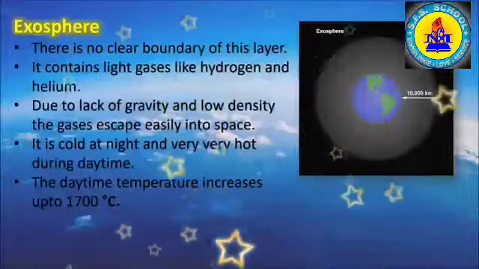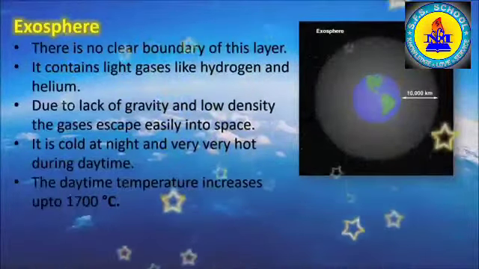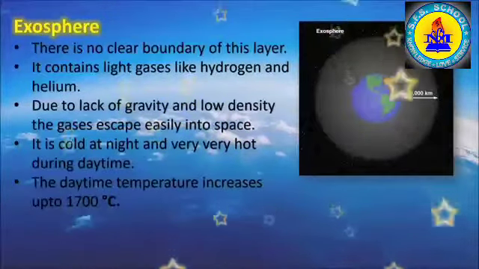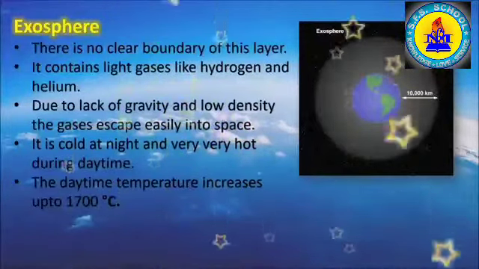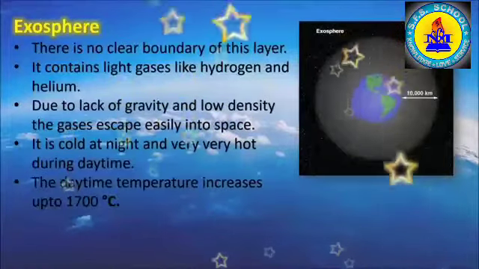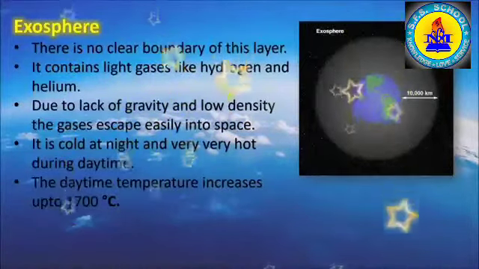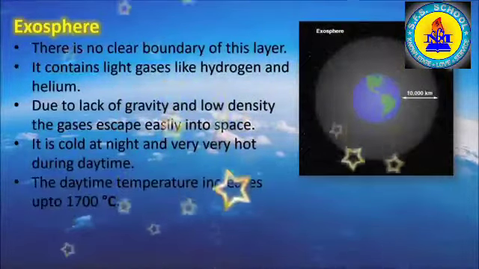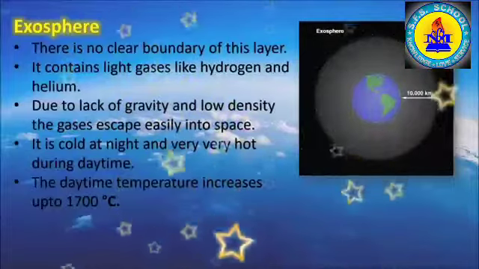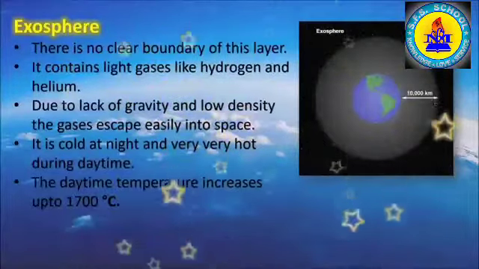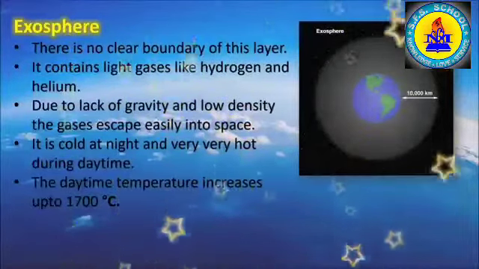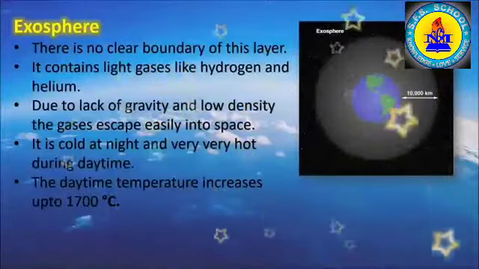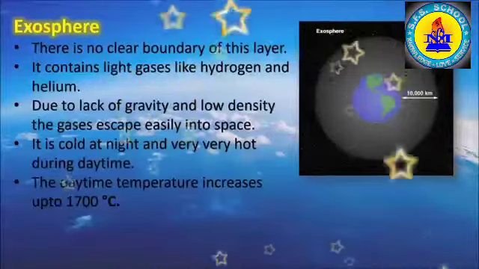The final layer or fifth layer is known as exosphere. It is the outermost layer of the atmosphere. There is no clear boundary of this layer. It contains light gases like hydrogen and helium. Due to lack of gravity and low density of gases, the gases escape easily into space. This layer is perfect for placing satellites, meaning artificial satellites.